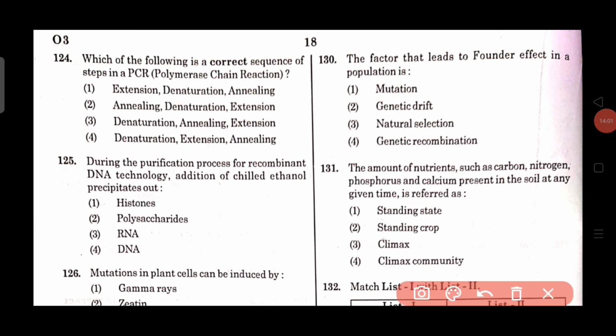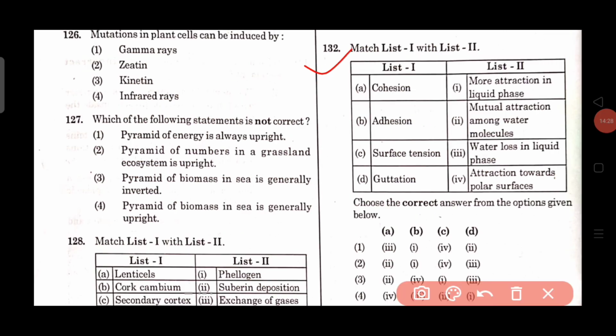Question number 131. The amount of nutrients such as carbon, nitrogen, phosphorus and calcium present in the soil at any given time is referred to as, options are standing state, standing crop, climax and climax community. Here the correct answer is standing state. Then question number 132. Match list 1 with list 2.